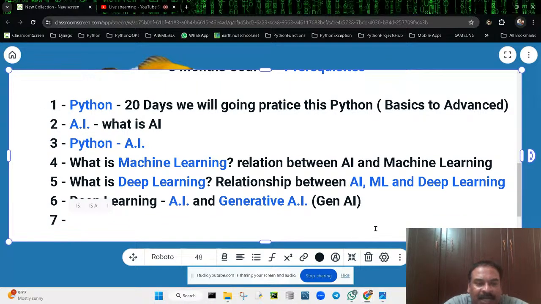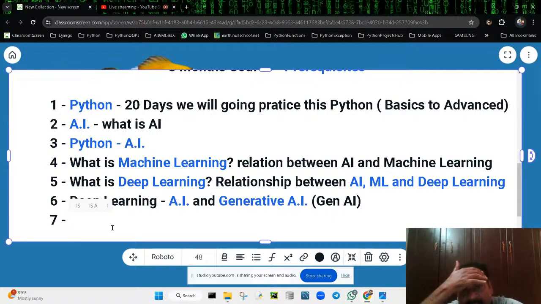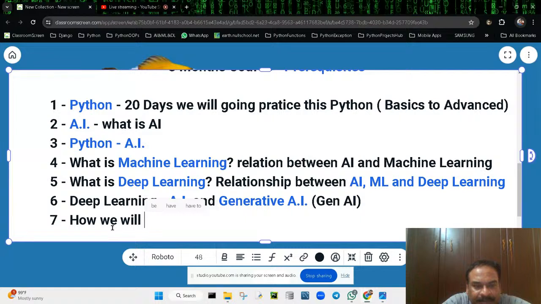For example, in ChatGPT we create some type of text. From text we can also create images, non-existing images, isn't it? Likewise, what is generative AI? How will we be using generative AI?